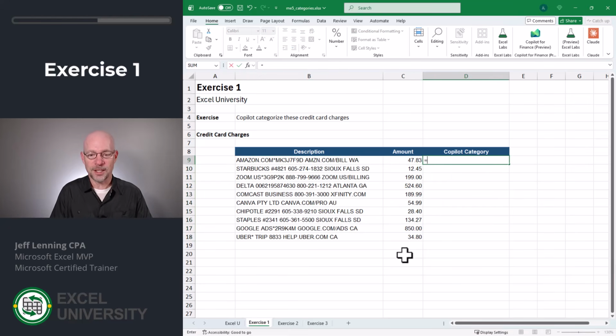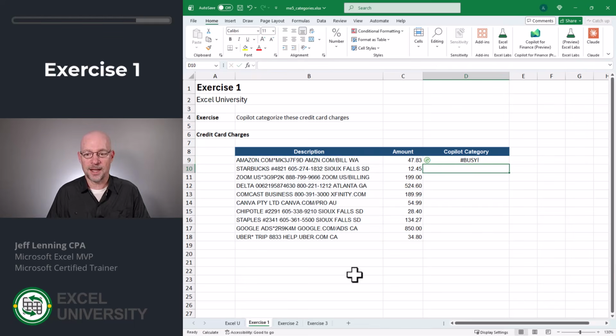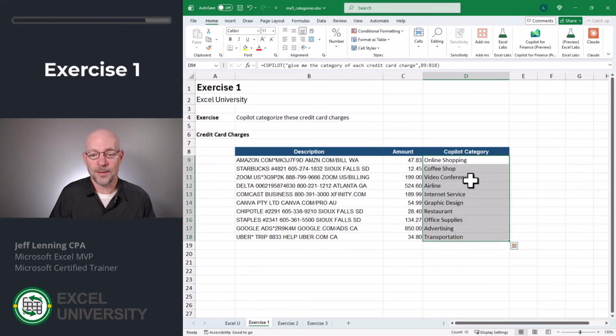So the way that we do that is equals COPILOT. And this function works with pairs of arguments, the prompt and then the context. The prompt here is going to be, give me the category of each credit card charge. Close the quote and then the comma, and then what are the credit card charges? So we just pointed to this range. Close function and enter. Okay, and you can see that it tried to categorize these, and it did a pretty good job, but the only problem is those aren't my account codes. Those might be valid categories, but they're not the categories I need. So let's address that in the next exercise, exercise 2.